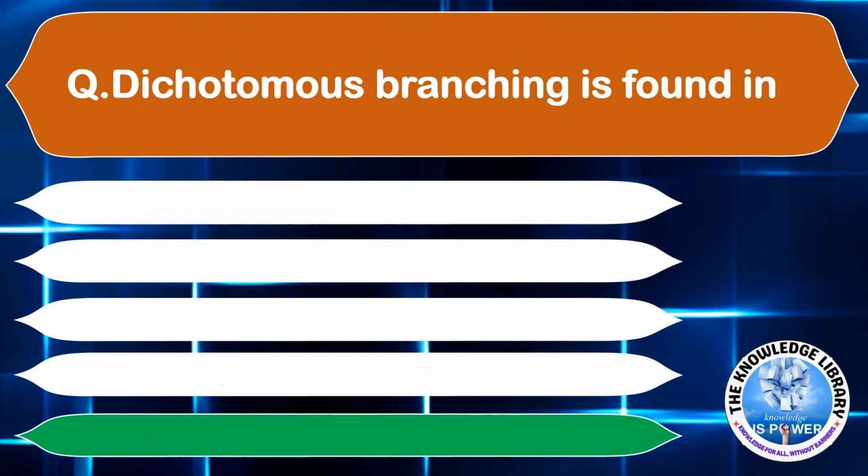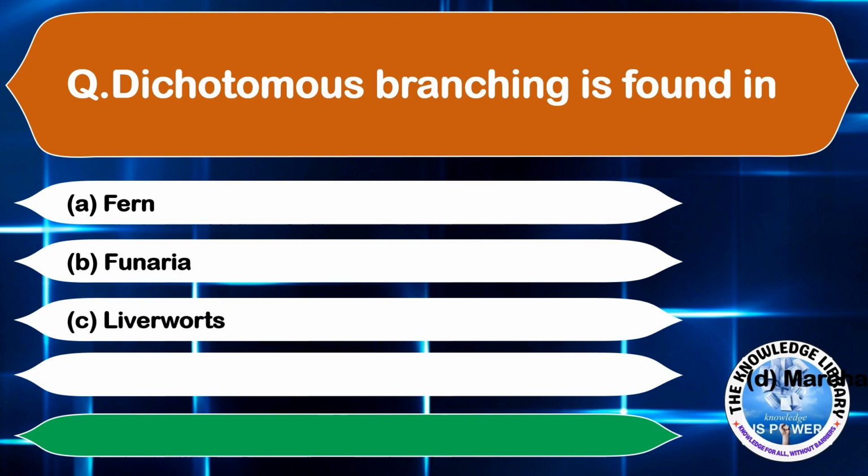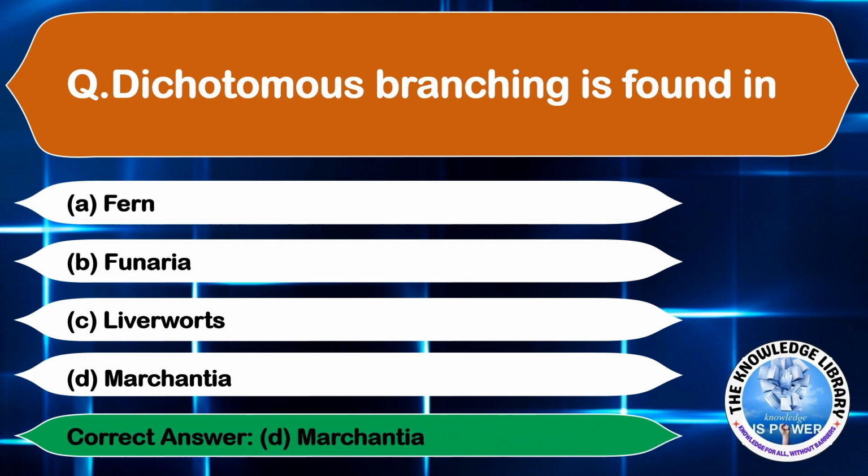Dichotomous branching is found in option A, fern. Option B, Funaria. Option C, liverworts. Option D, Marchantia. The correct answer is option D, Marchantia. Moving on to the next question.